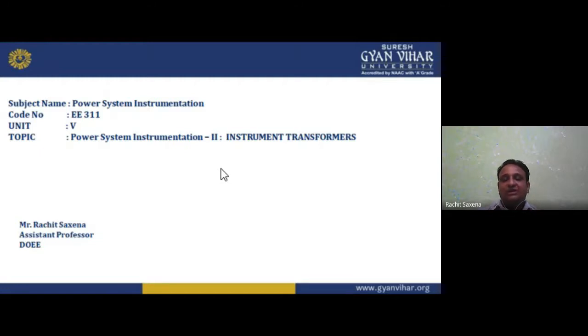So it is very easy for us to use a CRO, that is the cathode ray oscilloscope, for measuring the 4 quantities, and with the help of Lissajous figures as well. Okay, then we have the active and reactive power measurement. Active and reactive power measurement we can do with the help of an electrical energy meter.